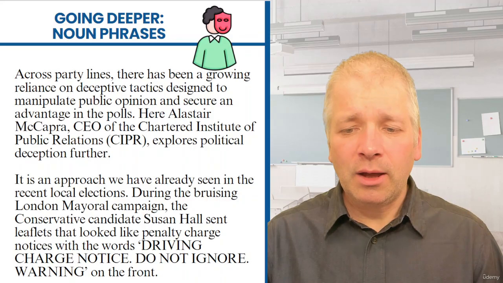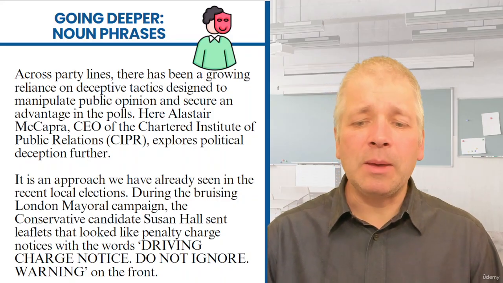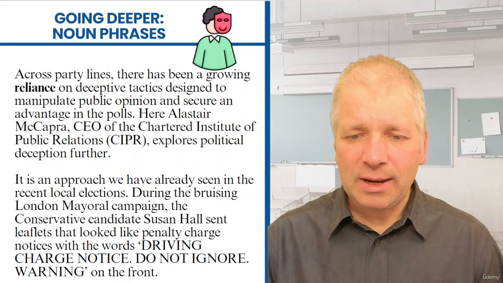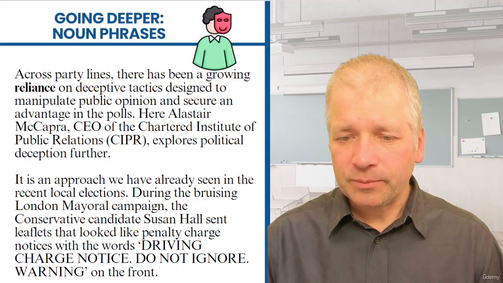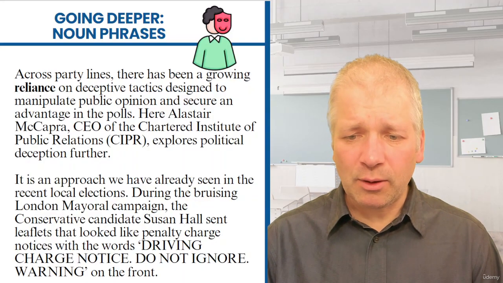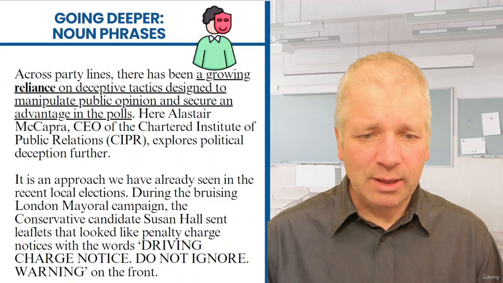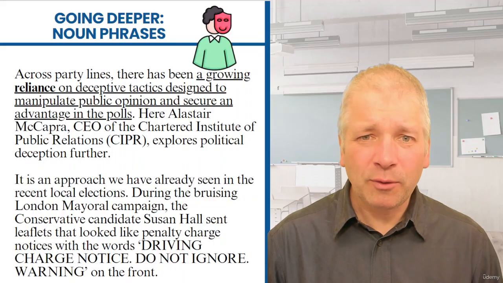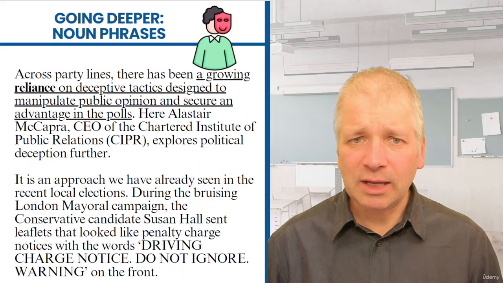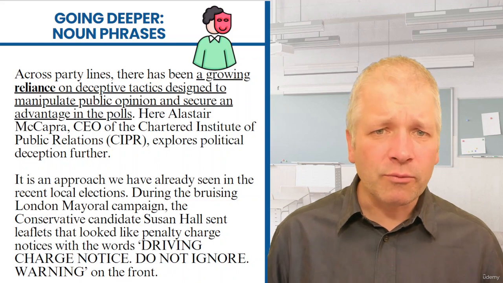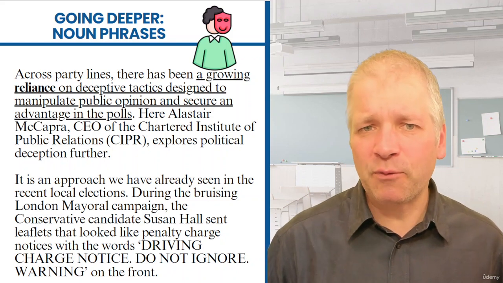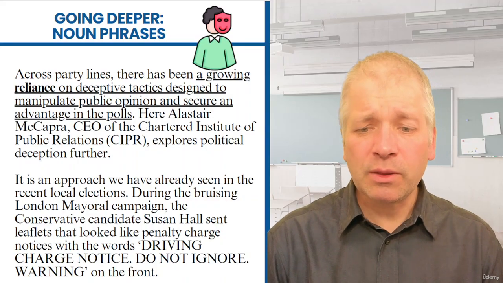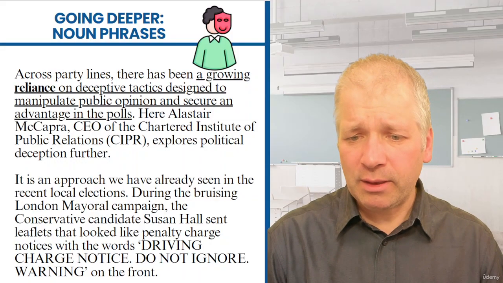Let's start by finding the main noun here. The main noun is reliance, and I'll explain how we know that in a moment. Let me underline the rest of the noun phrase here. So it's a long noun phrase. This is an example of a really long noun phrase that's used in writing in English, and it just underlines the reason why you need to be confident in dealing with noun phrases in order to understand long texts accurately. There's two sides to this noun phrase.